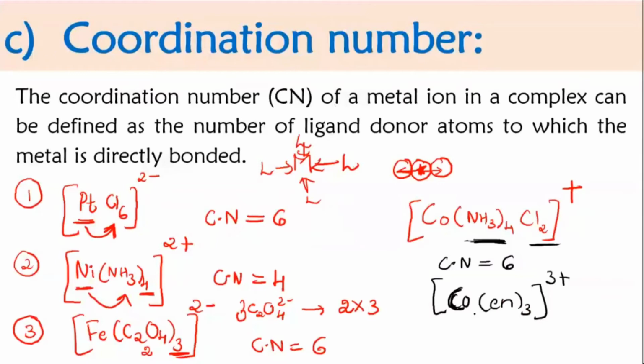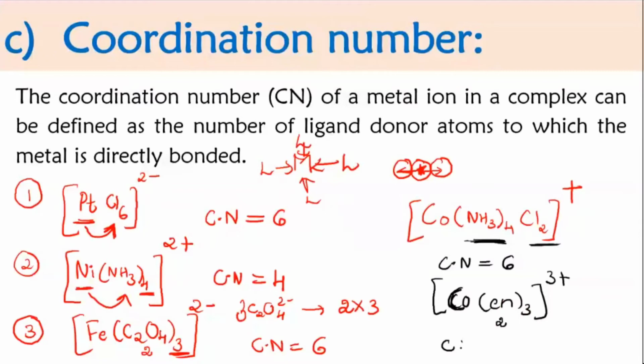Yes, very good. 6 is the correct answer because en is ethane 1,2 diamine. So that means they will donate 2 electron pairs, and 2 into 3, so it is 6. Okay, so coordination number is 6.